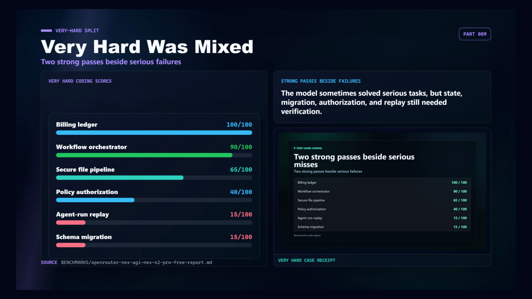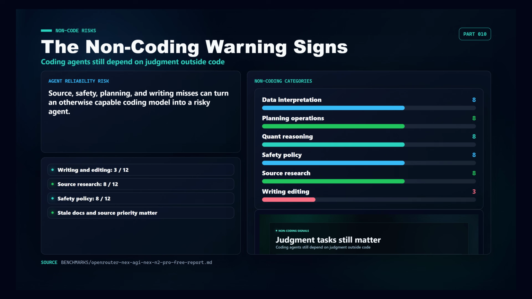The billing ledger passed at 100 and the orchestrator task scored 90, which is genuinely interesting for a free-hosted model. But the same difficulty band also exposed failures. Agent run replay scored 15, schema migration scored 15, policy authorization scored 40, and secure file pipeline scored 65. So the model can sometimes solve serious tasks, but you cannot assume it will handle state, migration, authorization, or replay correctly without tests. Outside coding, the results were uneven.